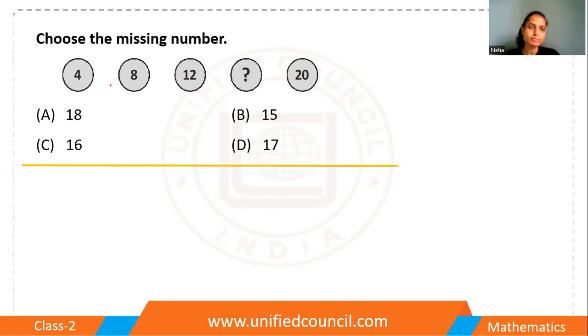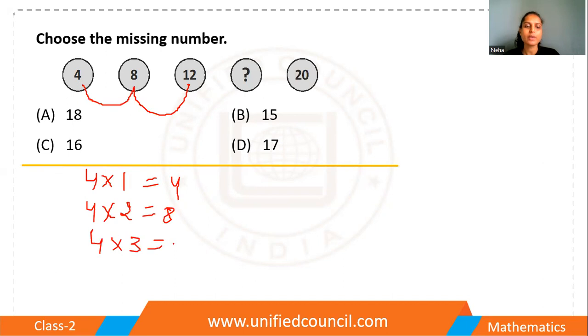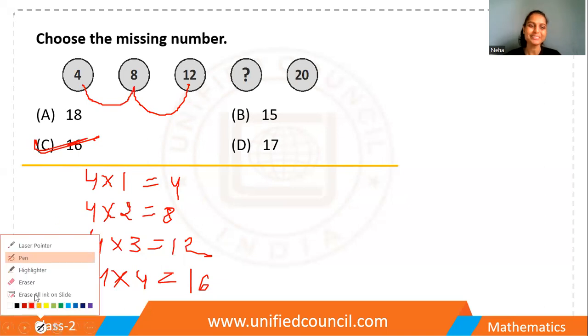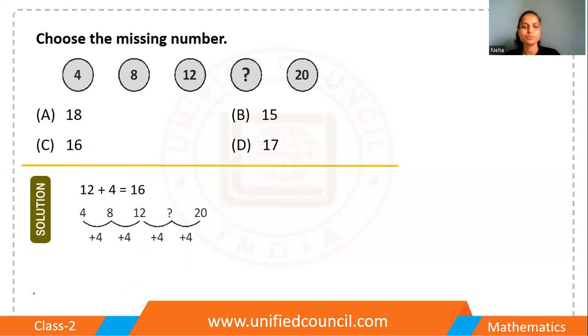Okay, now the next one. Choose the missing number. So I think you can see that this is nothing but the table of 4, right? 4, then 8, then 12. So 4 times 1, it is 4. 4 times 2, it is 8. 4 times 3, it is 12. So 4 times 4, it is 16. So 16 is the right answer. The numbers given are basically nothing but the table of 4. Sorry, the correct answer is 16, option C.